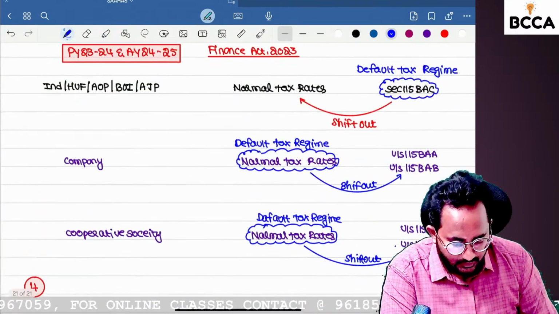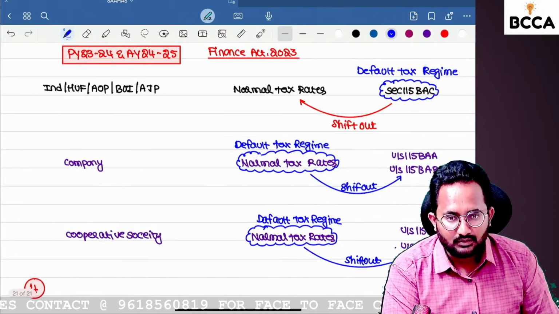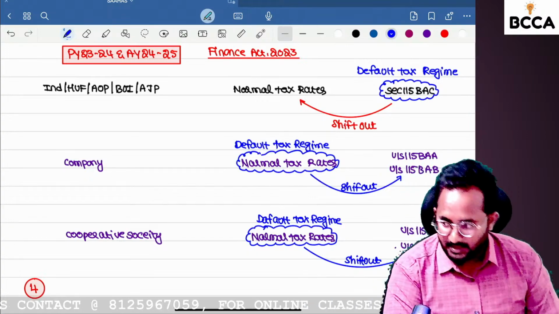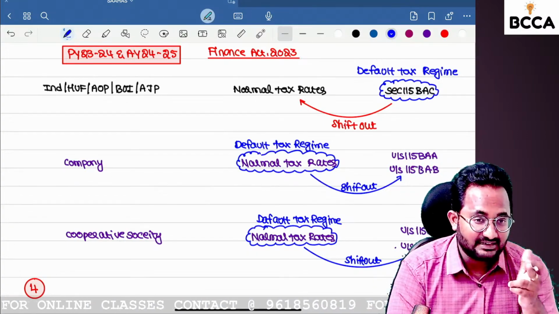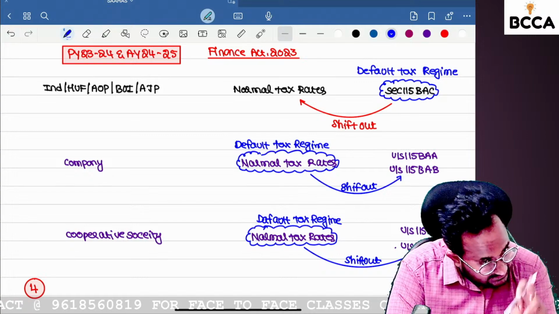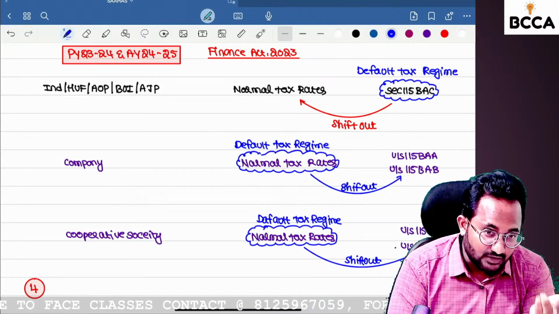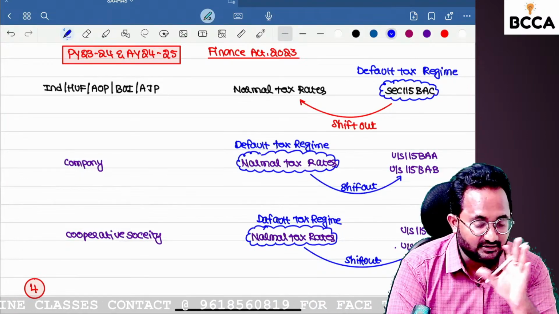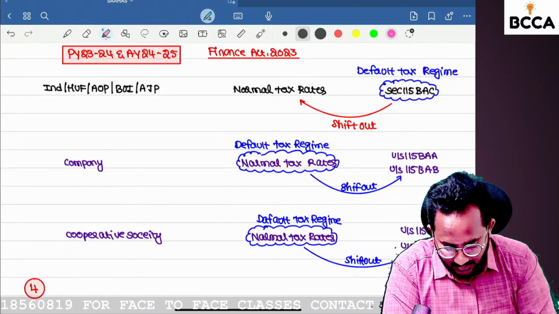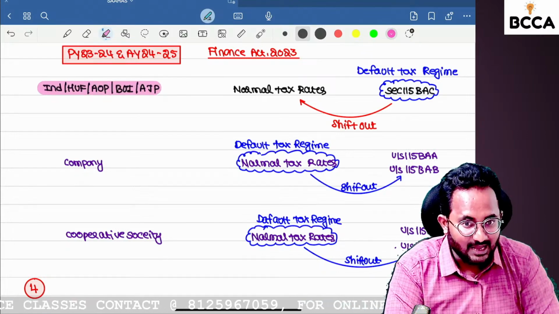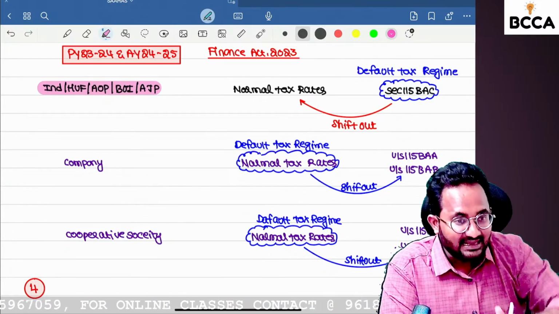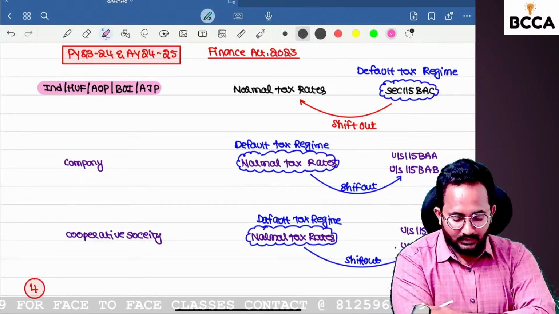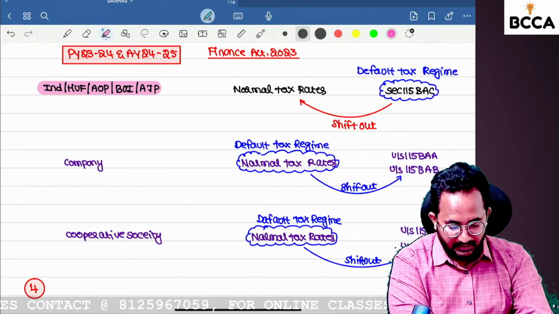Many students are confused in this amendment. Just one change happened for individual, HUF, AOP, BOI, AJP. What is the default tax regime? 115BAC is the default tax rate. If you want to shift out from this, you have an optional tax rate, the normal tax rate. With respect to individual, HUF, AOP, BOI, AJP, the optional tax rate is the normal tax rate, which is 115BSc. Are you clear? Once again, have you understood this change?